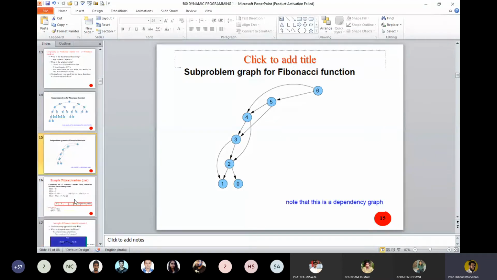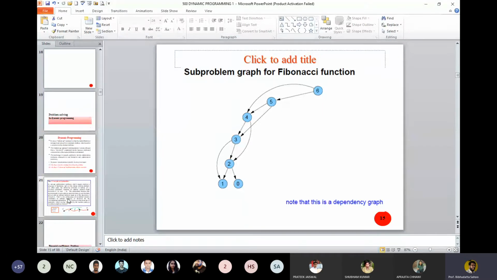How many such algorithms can you write for dynamic programming, I mean for the Fibonacci number? How many algorithms can you write to compute the nth Fibonacci number? Three different algorithms. Very good. What are those three?